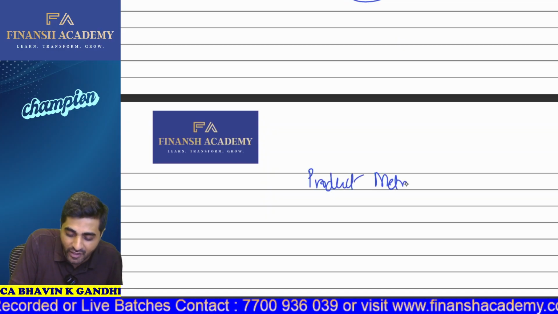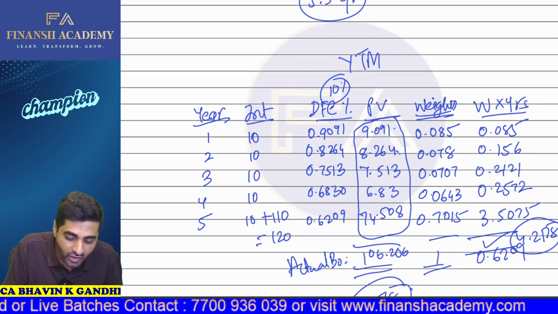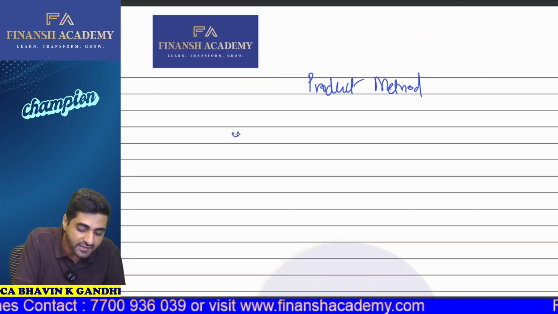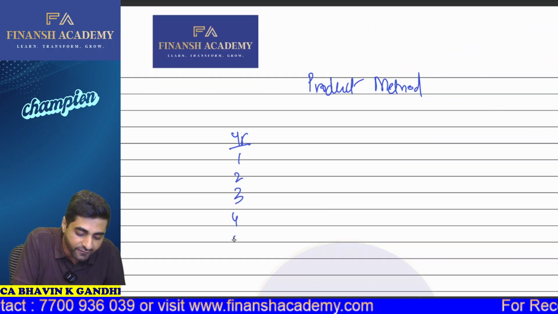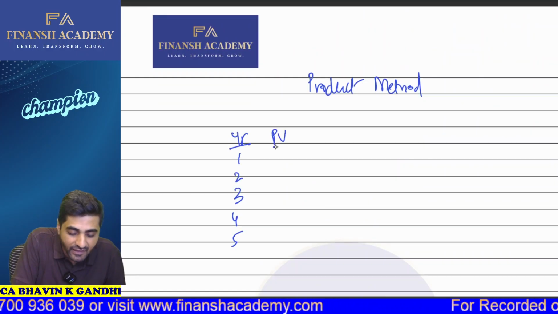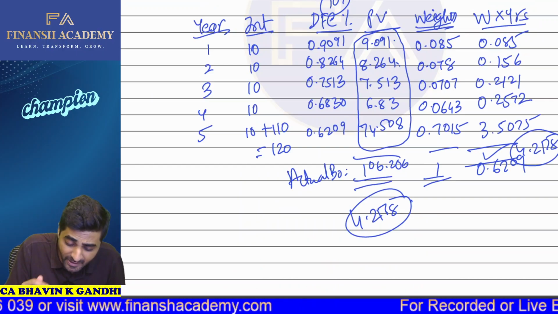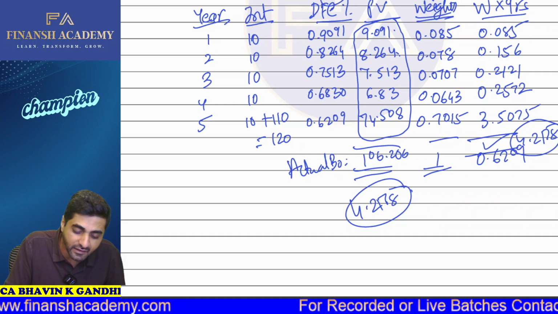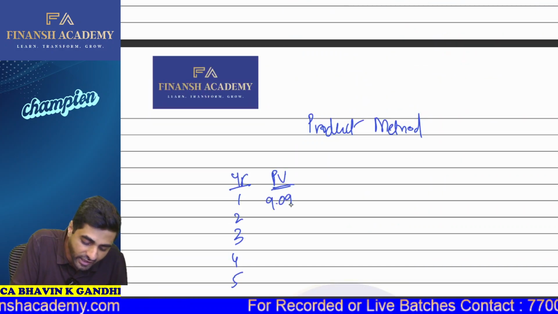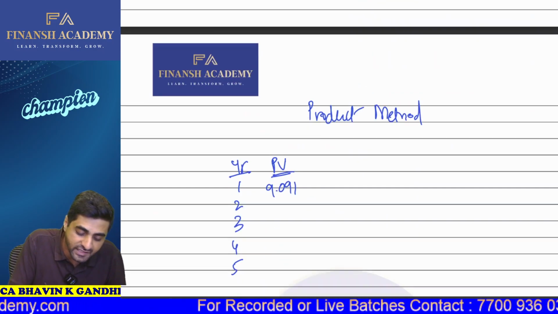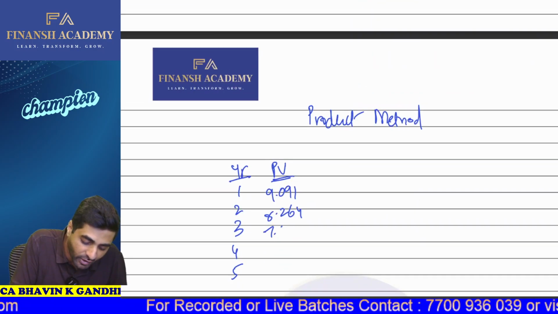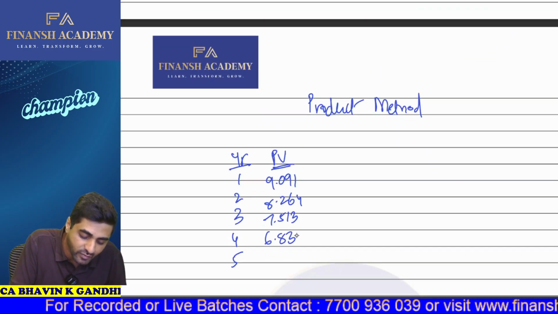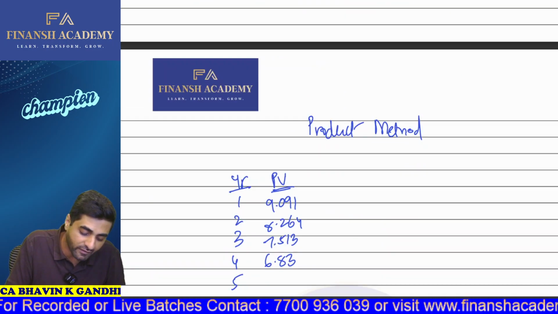So guys, what do we do in the product method? We take into consideration whatever is your year and we multiply that by the present value. So in the product method, we take years 1, 2, 3, 4, 5. We have present values, which are nothing but 9.091, then 8.264, then 7.513, then 6.83, and the last one is your 74.508.